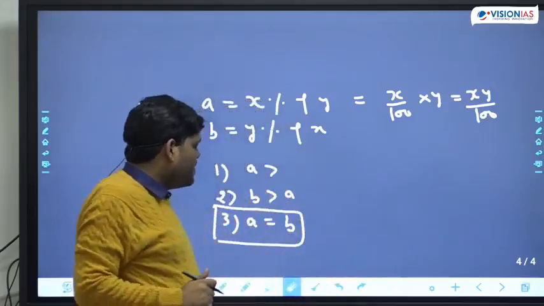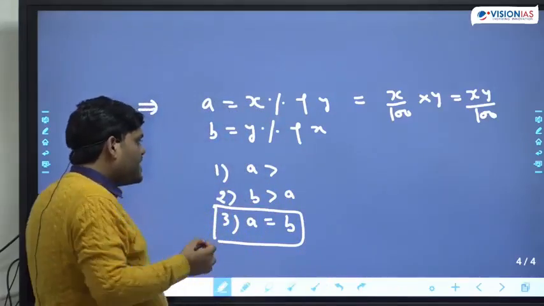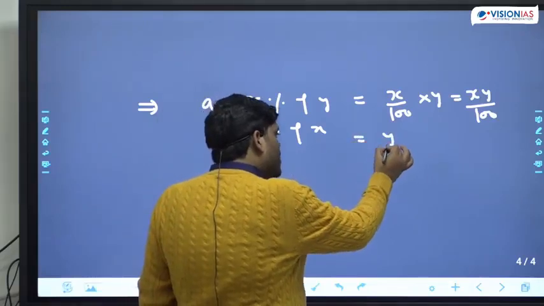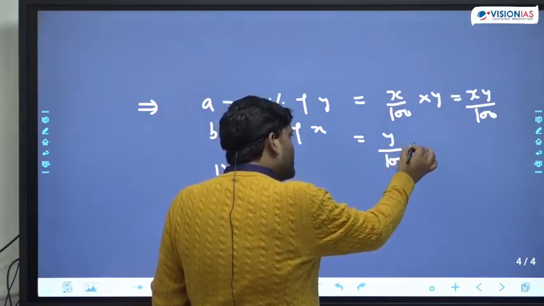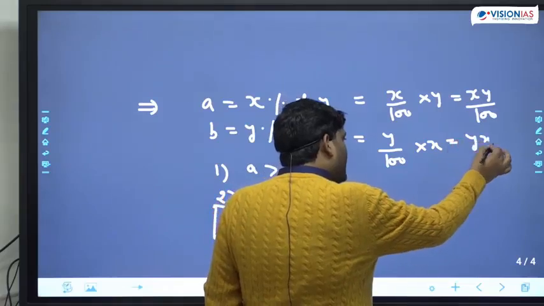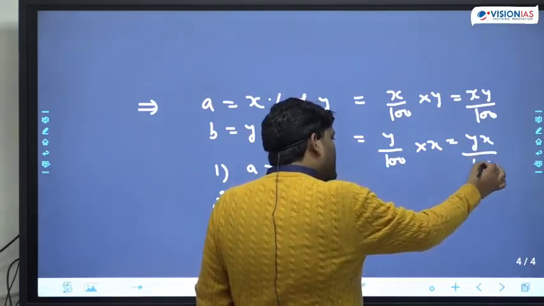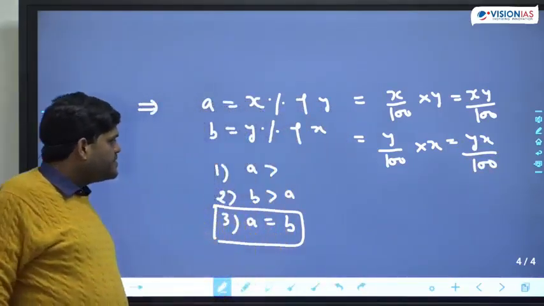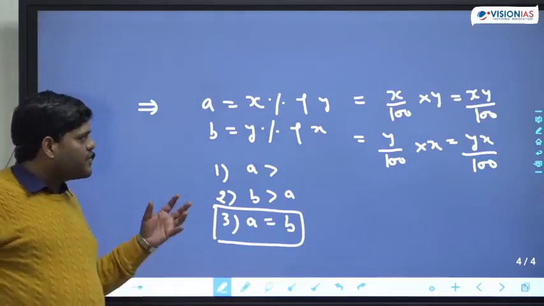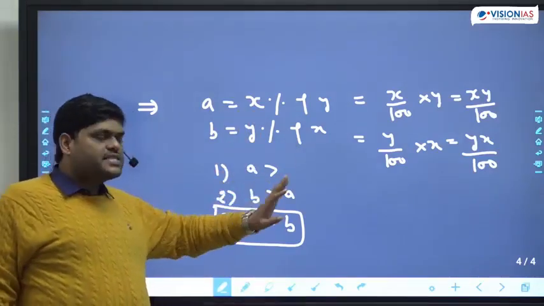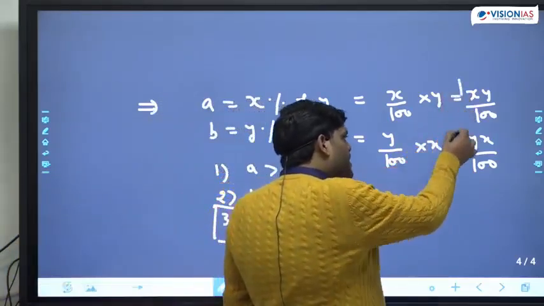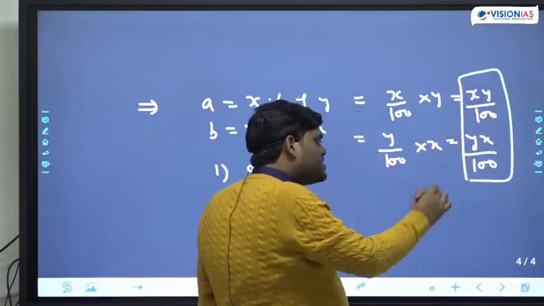Now similarly, Y% of X means Y upon 100 multiplied by X. Again here Y and X will be multiplied and then divided by 100. So you can see here that X% of Y and Y% of X both have the same meaning.